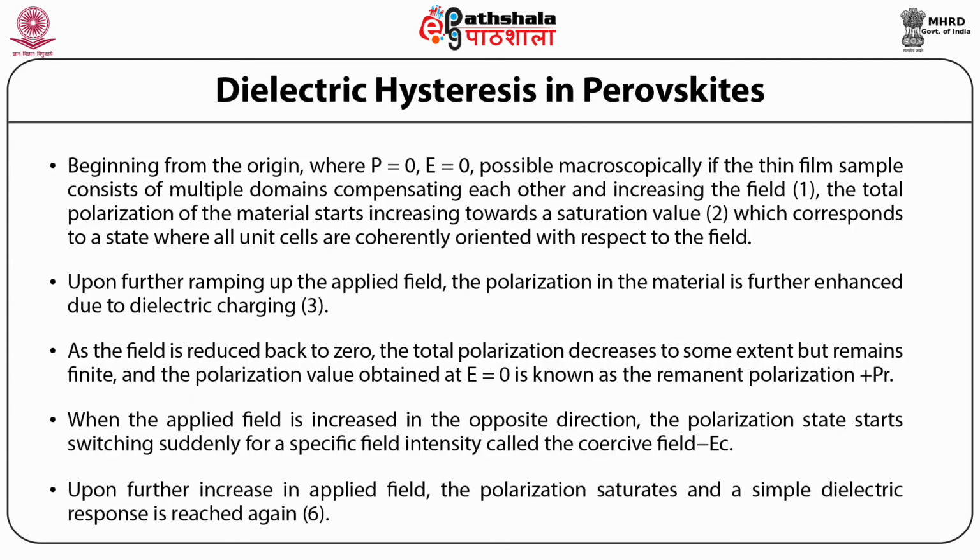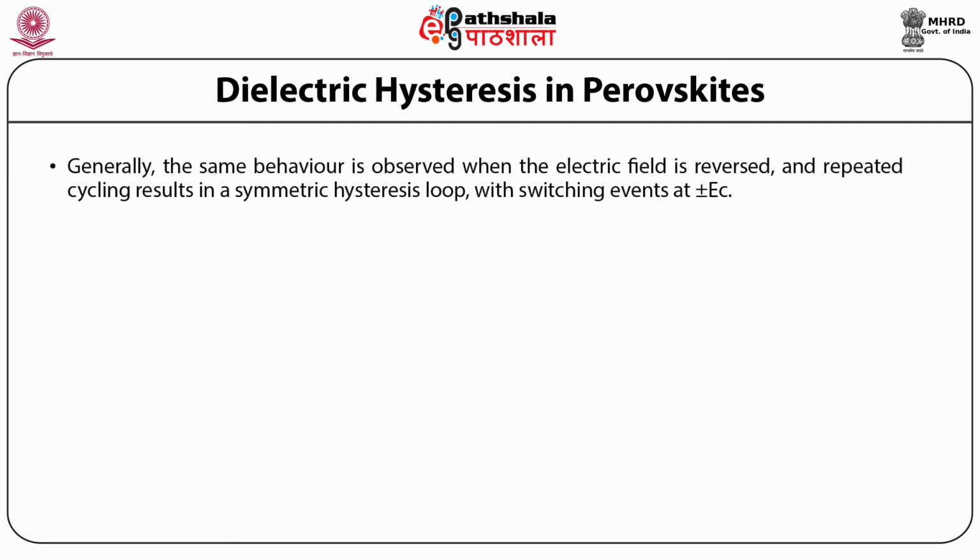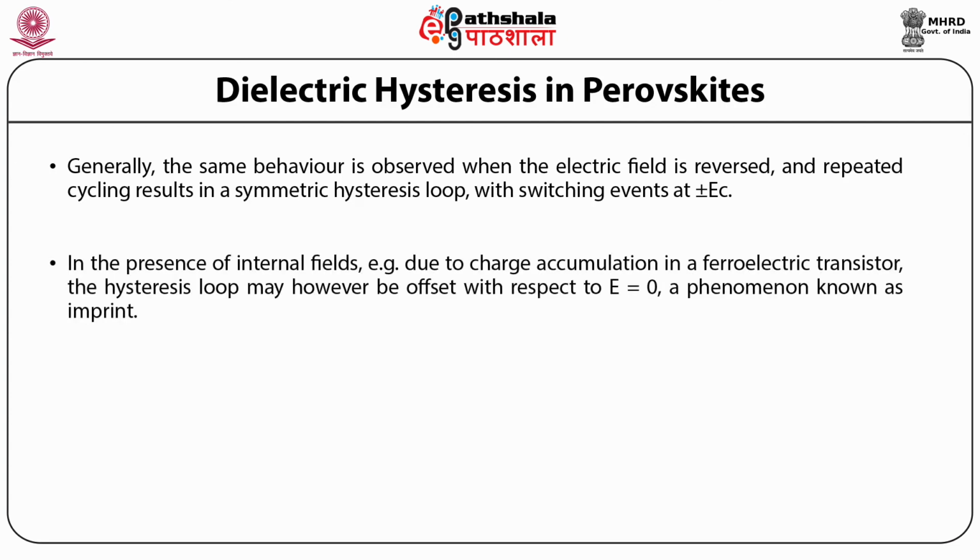Upon further increase in applied field, the polarization saturates and the simple dielectric response is reached again. Generally, the same behavior is observed when the electric field is reversed, and repeated cycling results in a symmetric hysteresis loop with switching events at plus minus EC. In the presence of internal fields, for example, due to charge accumulation at the ferroelectric interface, the hysteresis loop may however be offset with respect to E equal to 0, which is a phenomenon known as imprint.